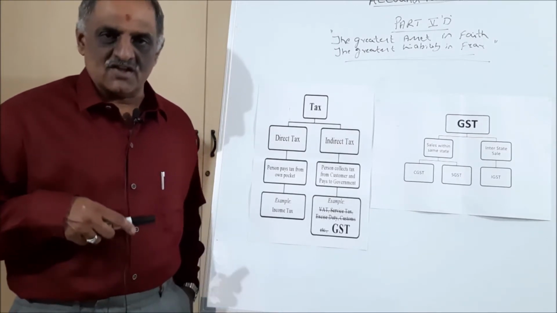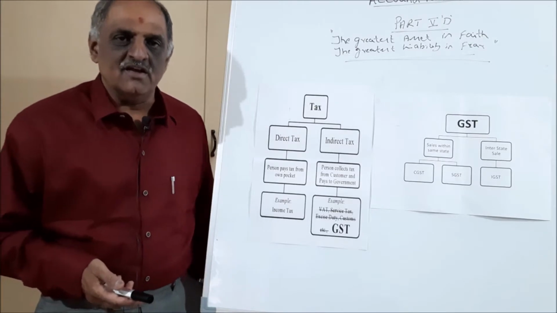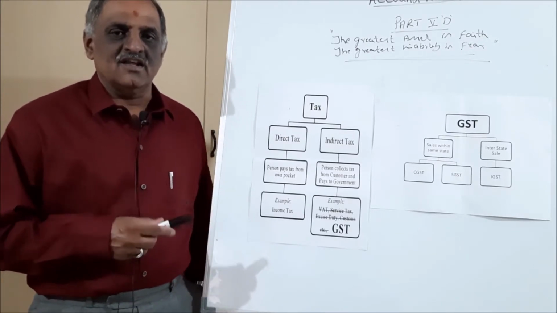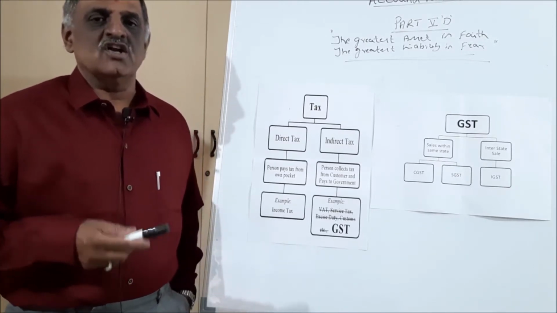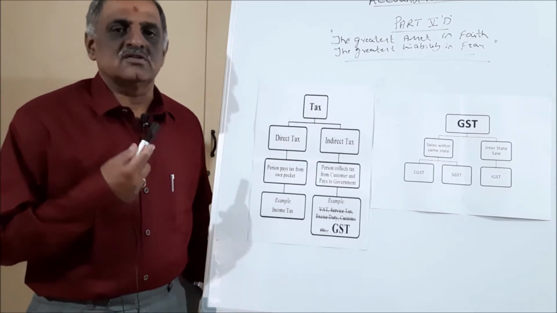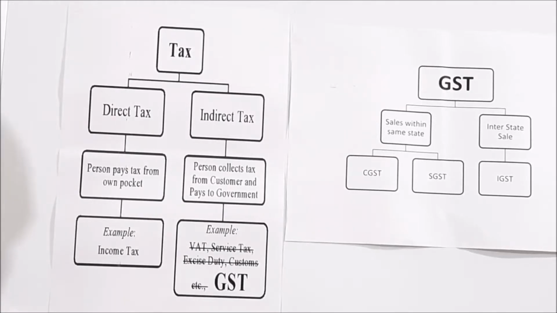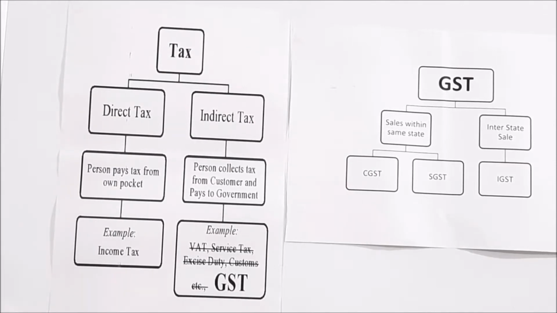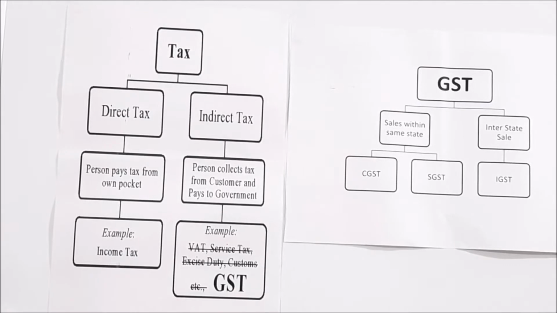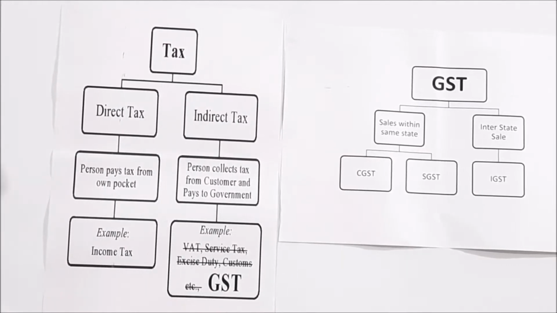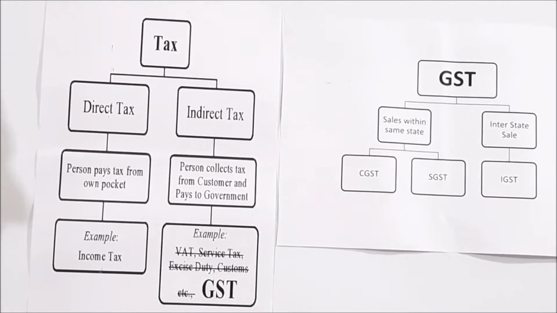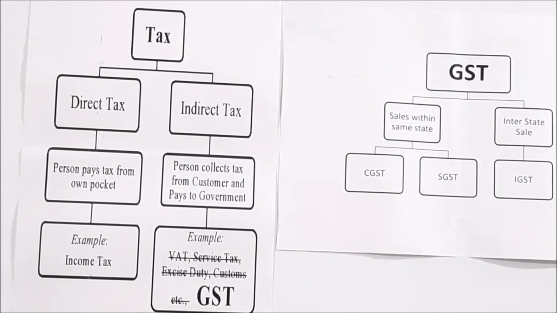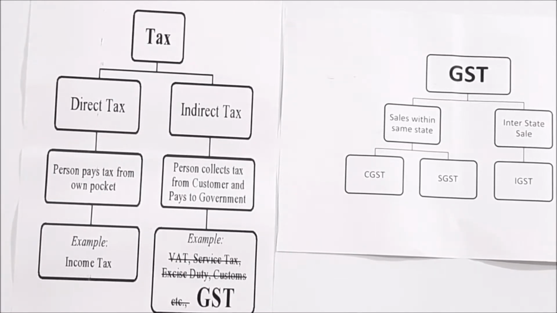Now let us proceed with today's lesson, that is how to pass journal entries through tax. Yes, I hope you can see two charts on the board. One is tax, the other one is GST. What is tax? Tax is the revenue to the government which will be collected from the public. To run any government, you are in need of tax. So it will be collected in various ways.